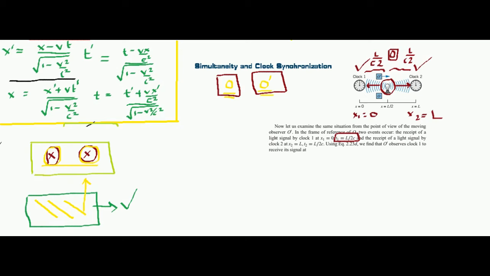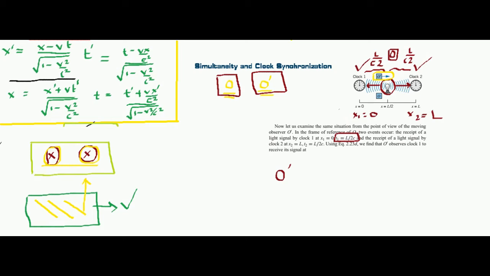But the O dash frame is moving with a certain velocity, say u. Now we'll try to find the time t1 dash.